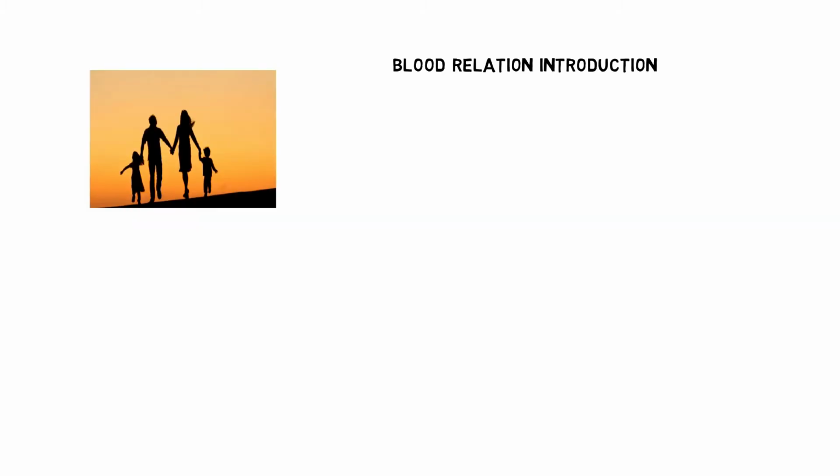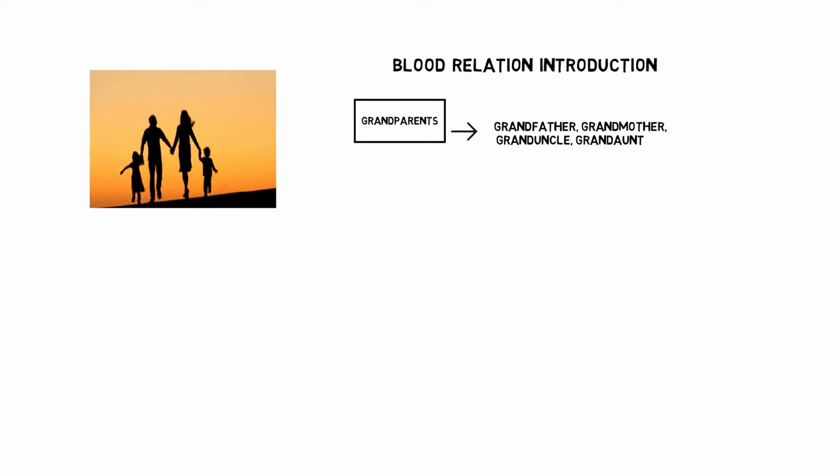Blood relations. So I'll give you the 5 stages of relations, so then you'll have a complete understanding. First stage is grandparents: grandfather, grandmother, granduncle, grandaunt.